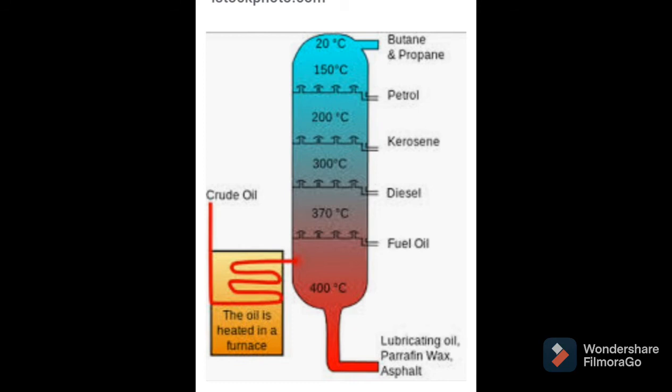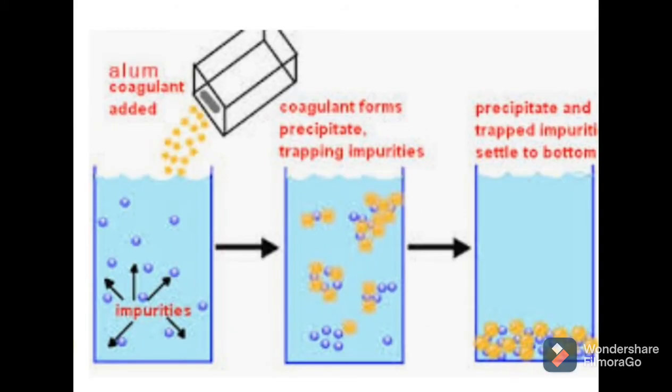And loading is used to increase the rate of sedimentation. Alum is an example of loading or coagulation. Also we have discussed the uses of filtration.